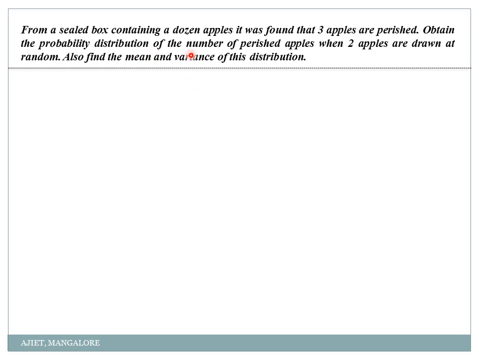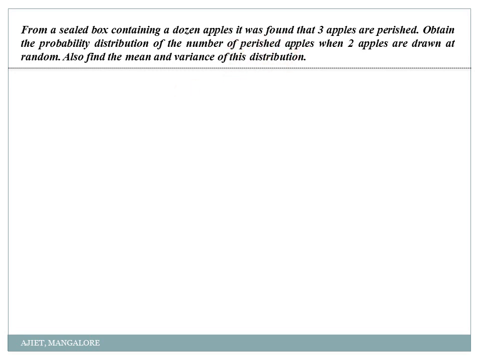Obtain the probability distribution of the number of perished apples, means how many apples have been rotten, when 2 apples are drawn at random. Also find the mean and variance of this distribution. So what they are telling you is to obtain the probability distribution for the number of rotten apples when 2 apples are drawn at random. So what does that indicate? Actually there are 12 apples. From those 12 apples, how many apples do I have to select? 2 apples I have to select randomly. Okay. Then they are asking what is the probability that the 2 apples selected are perished. Perished means they are rotten.